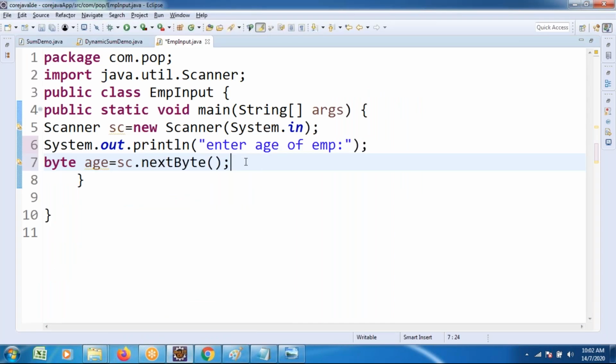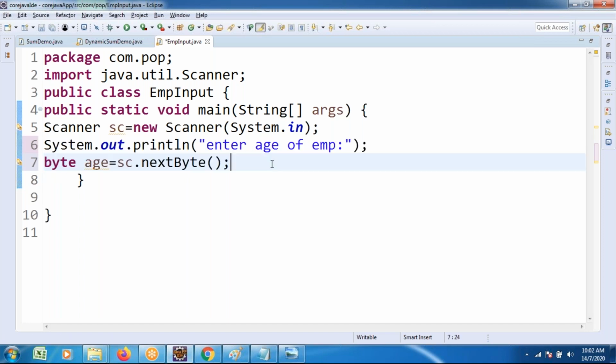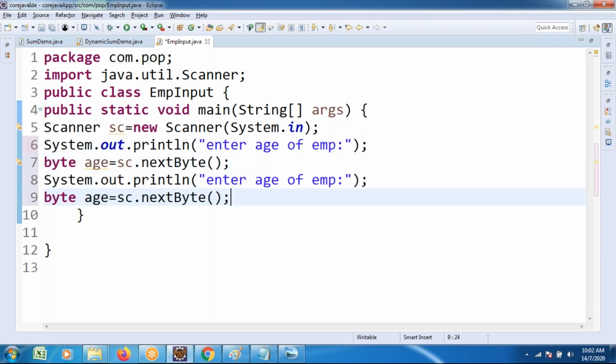Enter age of the employee. Age fits with byte type. Next, I wanted to take one more thing, department number. Enter department number or pin code. Pin code may not fit with byte type of data. I wanted to take it as a short type of data.